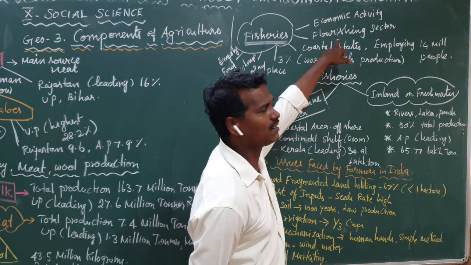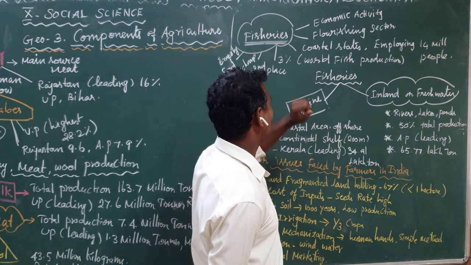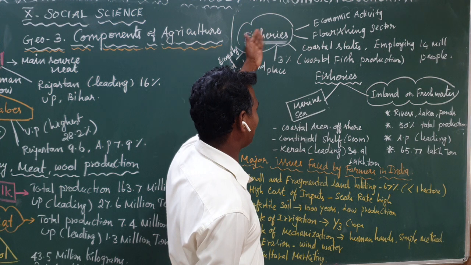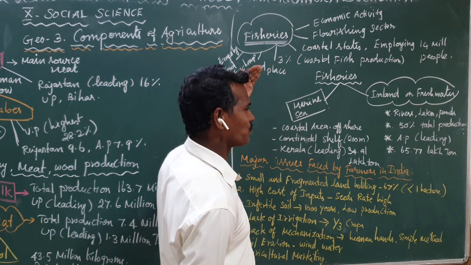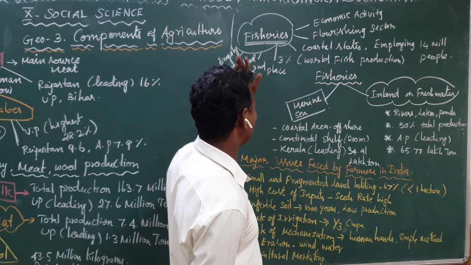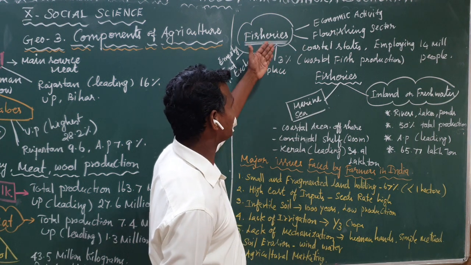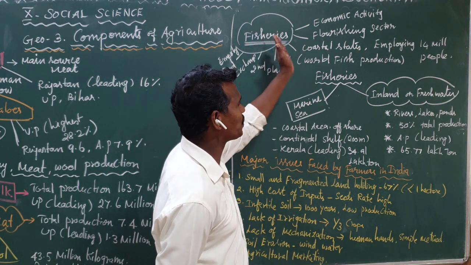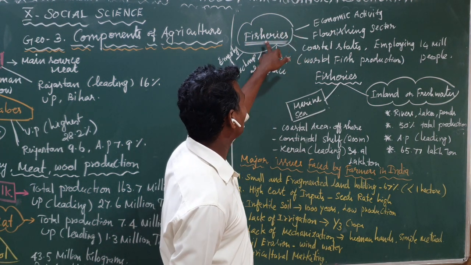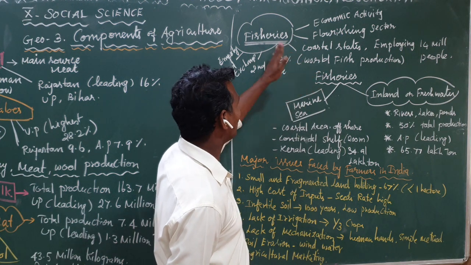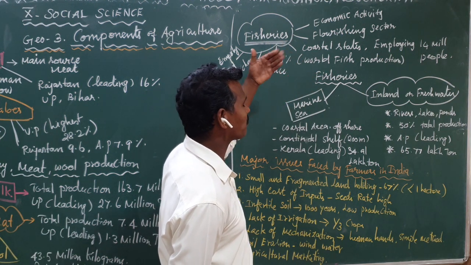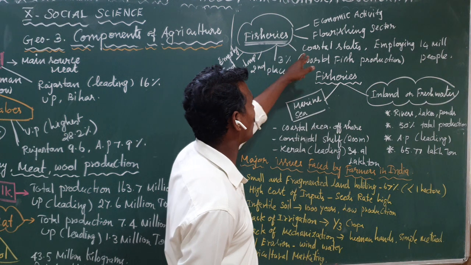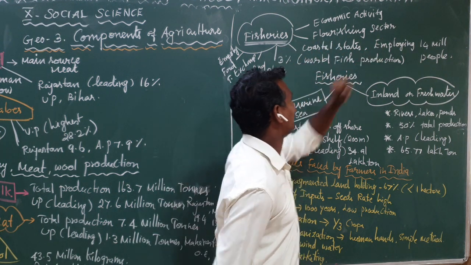Why is it called a flourishing sector? When you compare it with other sectors, due to monsoon failure, raw material deficiency, or some other reason, some sectors cannot continue their process. But fishery is not like that. It will always continue, so it is called a flourishing sector.